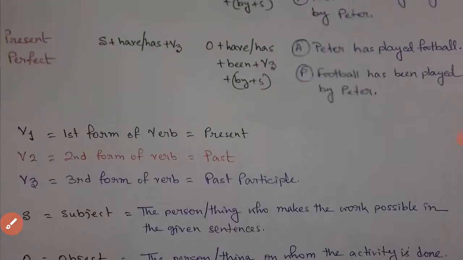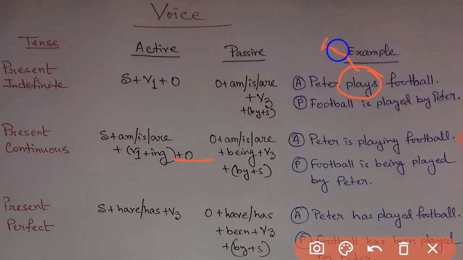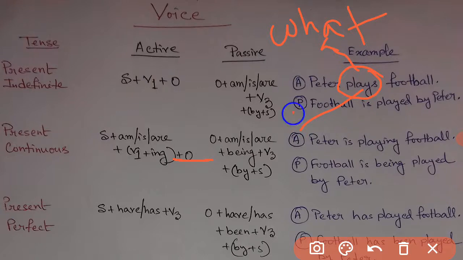Now how is this going to take place? Let's come to the sentences. Now, Peter plays football. This is the first example I have written. In this sentence of Peter plays, we have to find out the verb as I said. Now the verb is plays. Now we have to ask the question with what or with whom. The question will be like, Peter plays what or Peter plays whom.